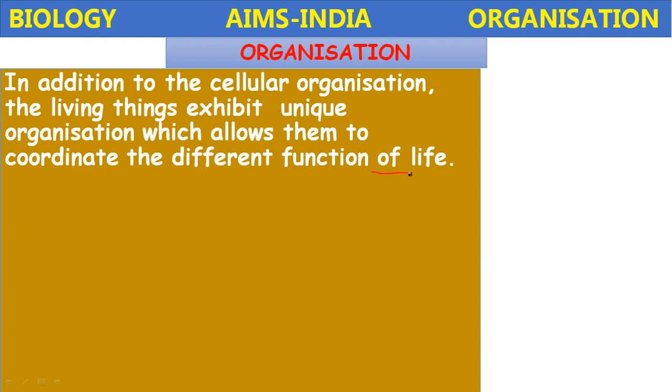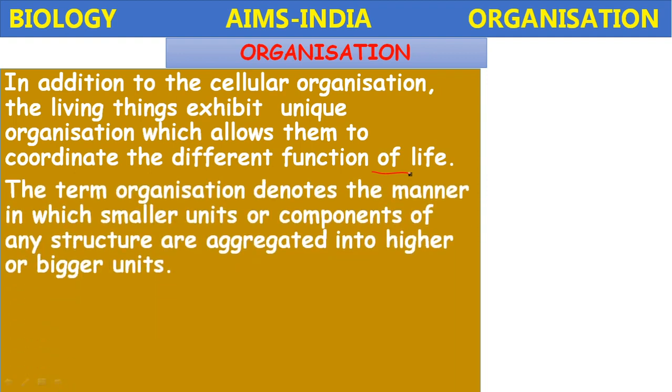This means the organization does not stop in living things with the formation of cells; further, it forms different levels of organization. You will see the different levels of organization in living things.